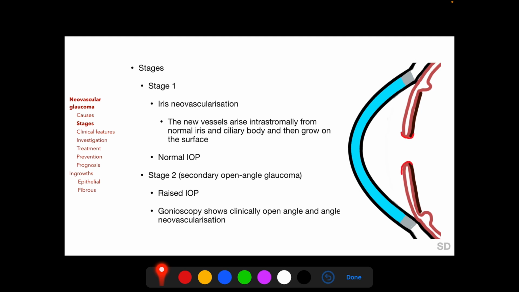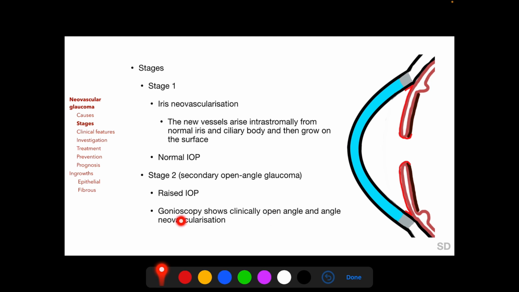And the pathogenesis of neovascular glaucoma can be described in 3 stages. In stage 1, neovascularization develops most commonly in the pupillary margin of the iris. At this stage, although the new vessels on the iris are visible, since the angle is not blocked, the intraocular pressure remains normal. In stage 2, there is secondary open angle glaucoma when this fibrovascular membrane migrates over the iris across the angle over the trabecular meshwork up to the Schwalbe's line. So although the angle is clinically open on gonioscopy, the intraocular pressure can be raised because this membrane over the trabecular meshwork can block aqueous outflow, and gonioscopy at this stage will also show angle neovascularization.